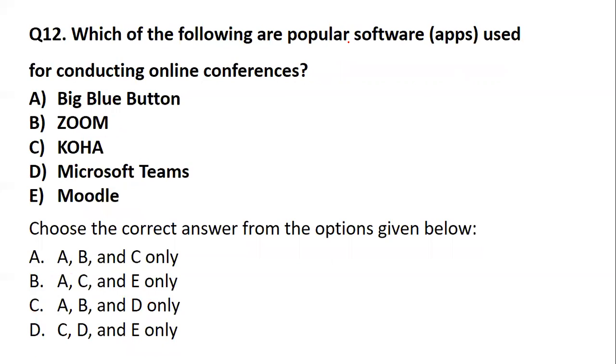Okay. Now we have: which of the following are popular software apps used for conducting online conferences? Due to the pandemic, we have become close to this particular aspect also. I'll read the question again. Which of the following are popular software apps used for conducting online conferences?